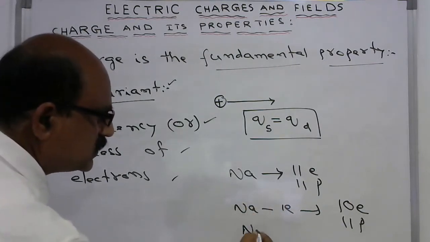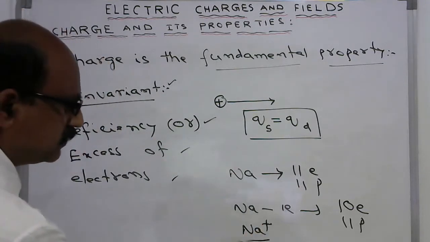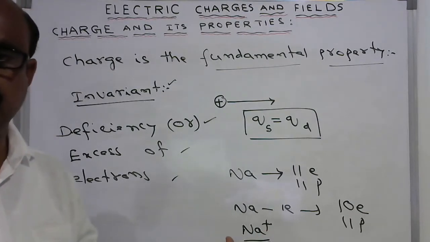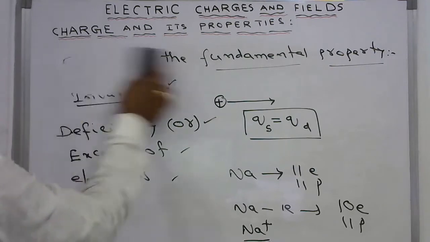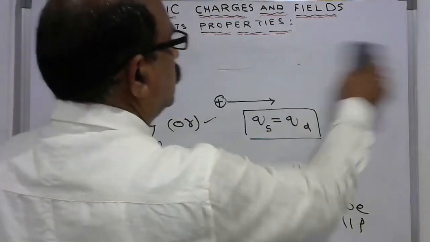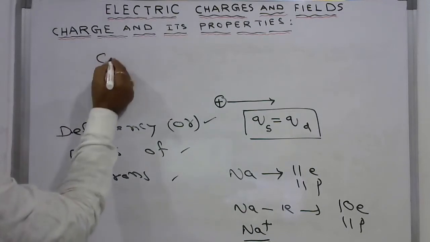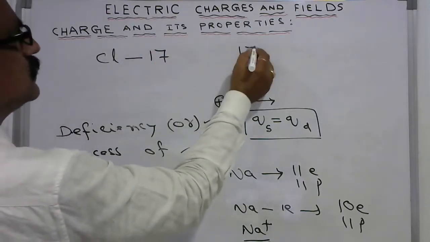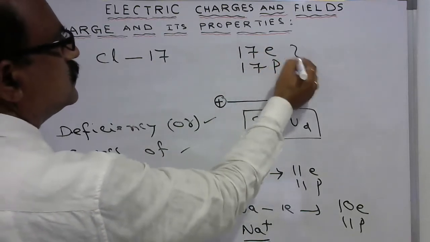It loses its neutral property and becomes Na plus. So it is a positively charged ion. Similarly, for chlorine, its atomic number is 17. It has 17 electrons, 17 protons, and this is neutral.